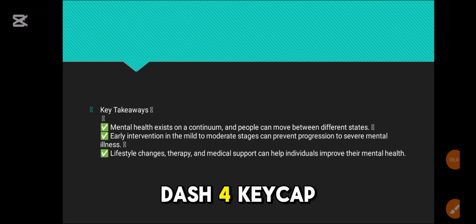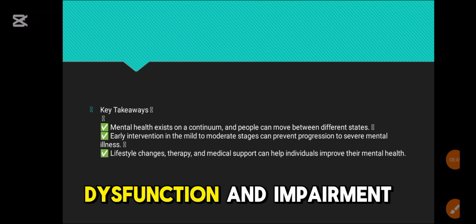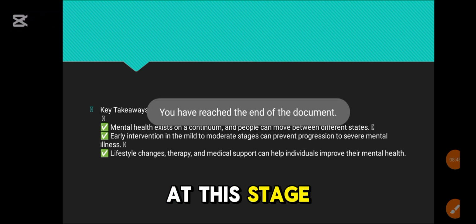4. Mental illness, severe dysfunction and impairment. At this stage, individuals experience long-term or severe mental health disorders, for example depression, schizophrenia, bipolar disorder. They have significant distress that interferes with daily life, relationships, and work. They may show signs of self-harm, suicidal thoughts, or psychotic symptoms, for example hallucinations, delusions. Example: a person with major depression who struggles to get out of bed, avoids social interactions, and has suicidal thoughts.